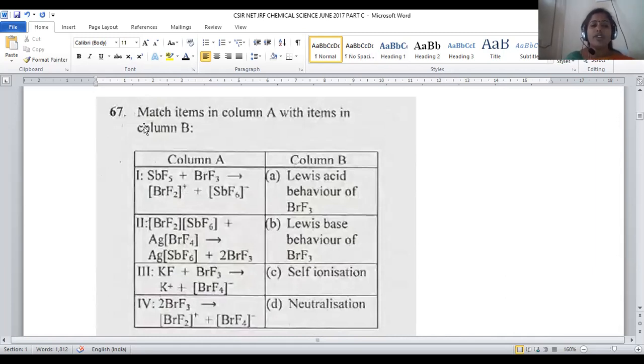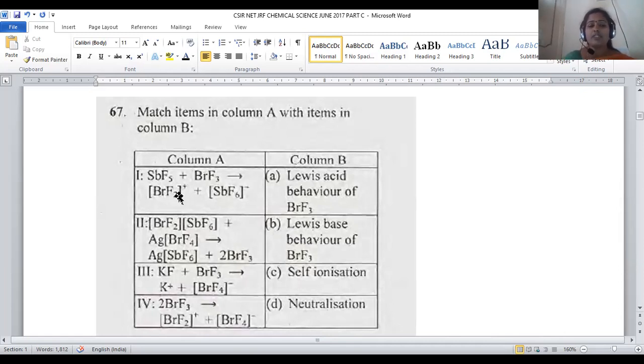It is a kind of match the following, where 2 different columns are provided. We have to correlate the relevant options. So initially, antimony pentafluoride was given. Antimony pentafluoride is treated with bromine trifluoride. So there is a possibility of BrF2 plus. That means bromine lost its fluoride ion. Whenever loss of a negatively charged species is possible, it is said to be basic in nature, and antimony is accepting fluoride. Hence, you can say antimony is a Lewis acid.